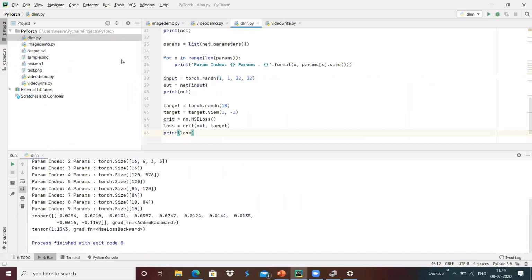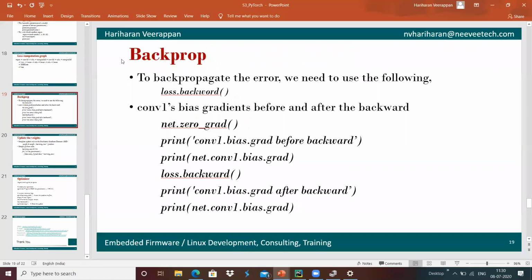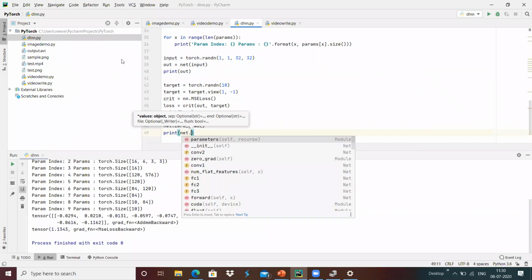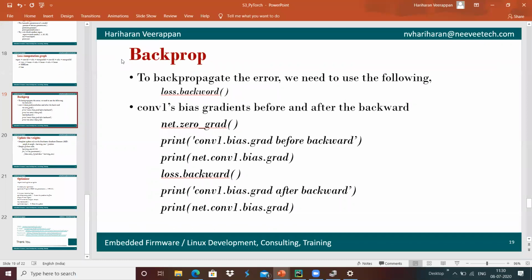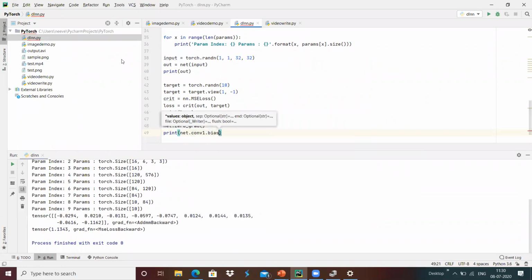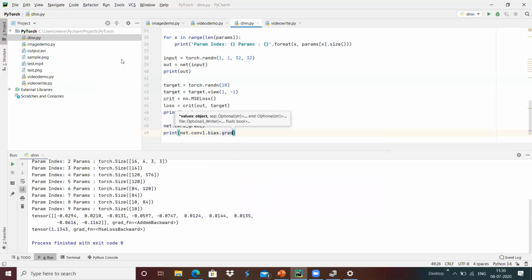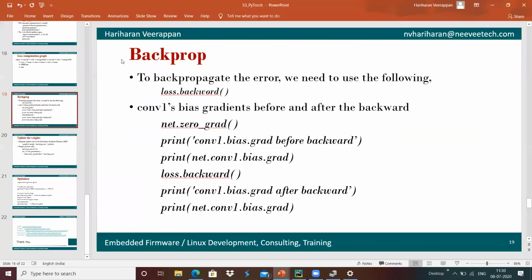I'm going to do net.zero_grad() over here, and then I'm going to print, before this, print of net.conv1.bias.grad, the gradient of bias, which is before we are doing the backward.